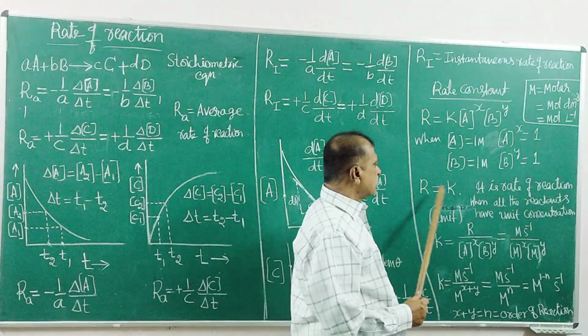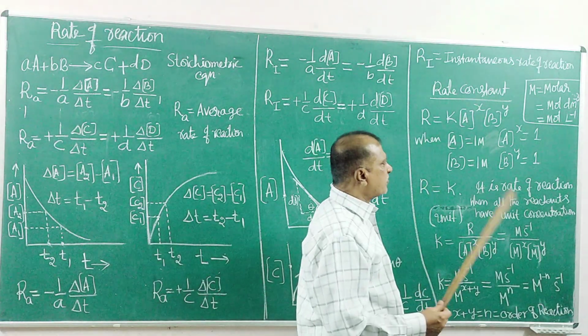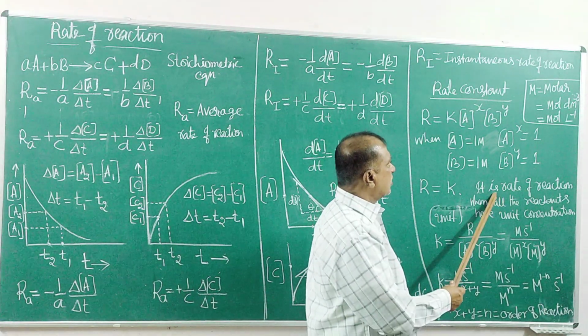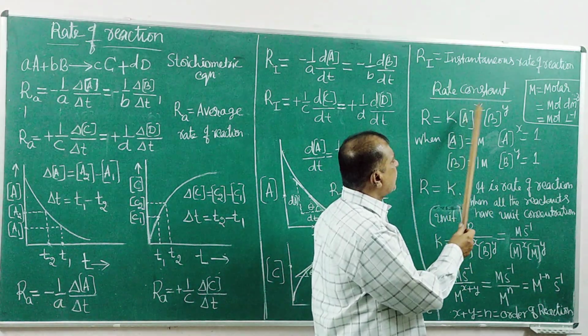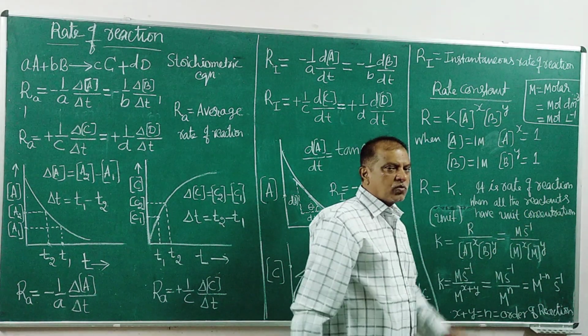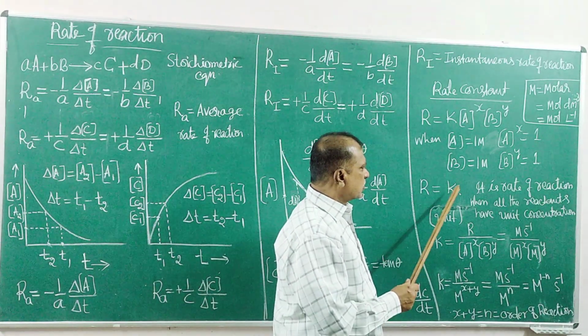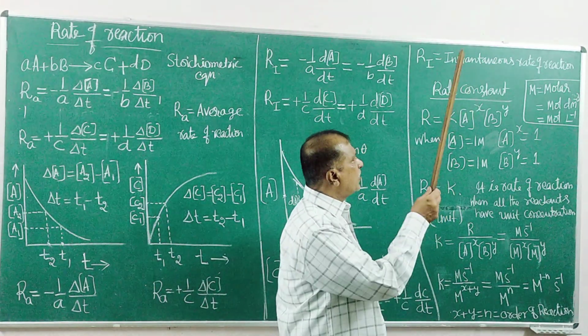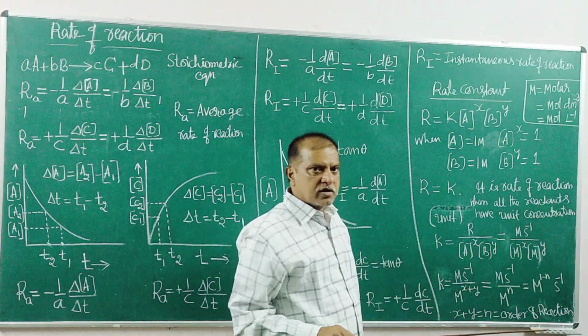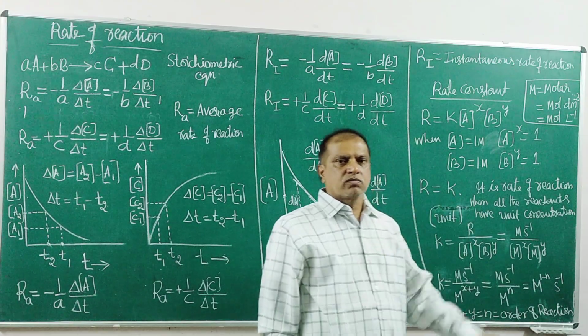K means rate constant. K means rate of reaction only, but we need to specify the rate of reaction when the concentration of all the reactants equals 1 unit concentration, 1 molar. That is the rate constant. So rate constant means the rate of that reaction when the concentration of all the reactants is only 1 molar.